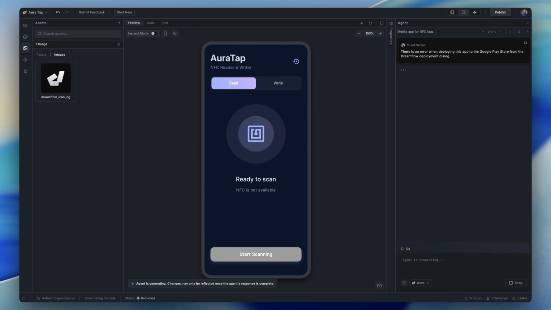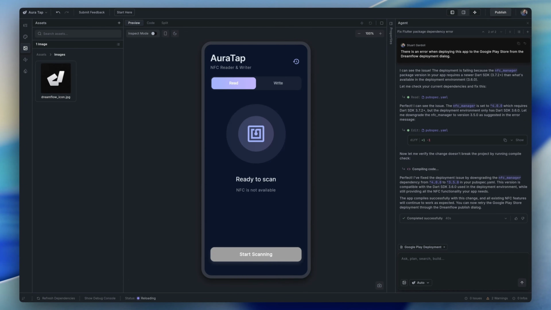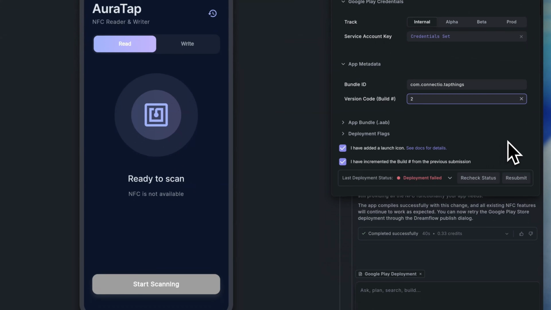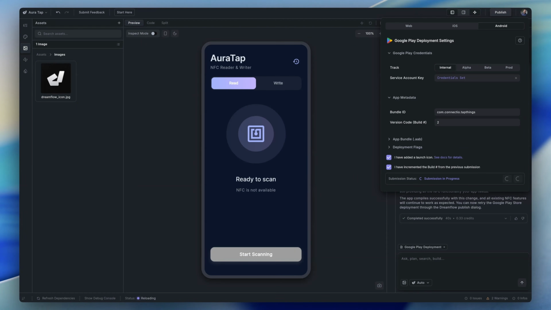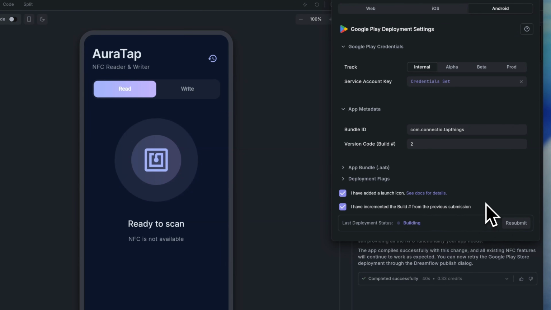But once I had everything set up on the Play Store side of things, which I'll fast forward through because it is genuinely tedious and unavoidable, whichever way you deploy to the Play Store, the deployment went pretty smoothly. Dreamflow clearly uses the same deployment via CodeMagic integration that makes deploying to the App Store so easy from Flutterflow. There was a small bug in my first build which Agent fixed up pretty quick, and then thankfully the second deployment was much, much quicker.